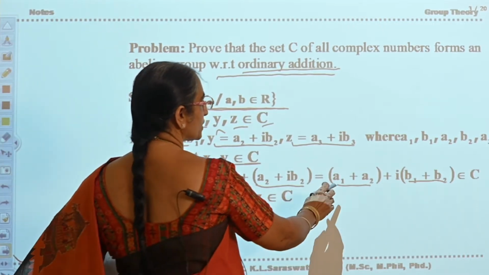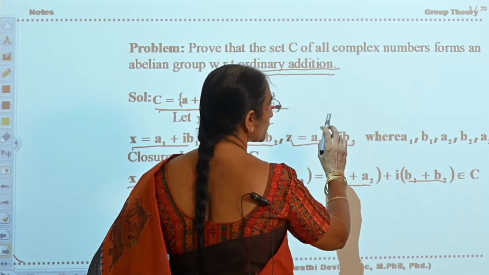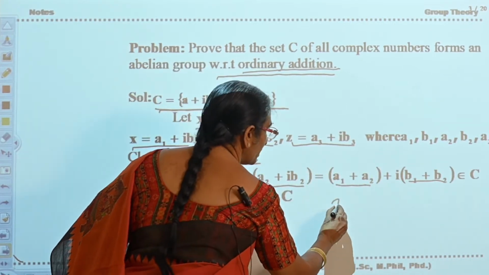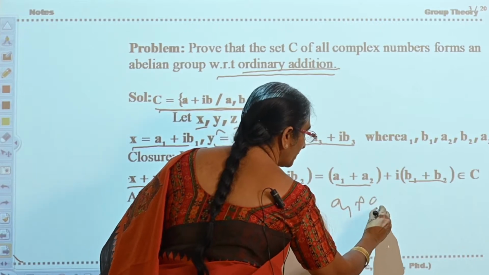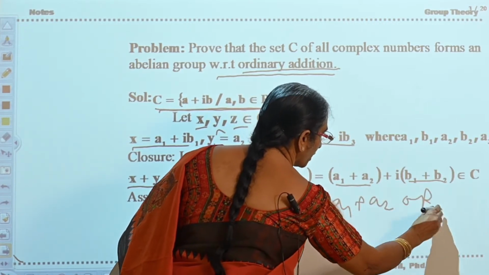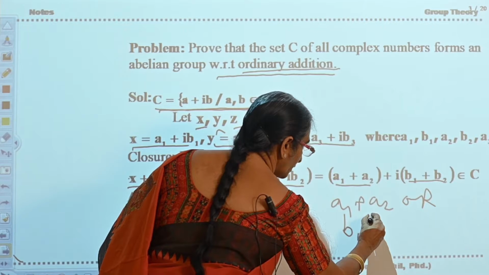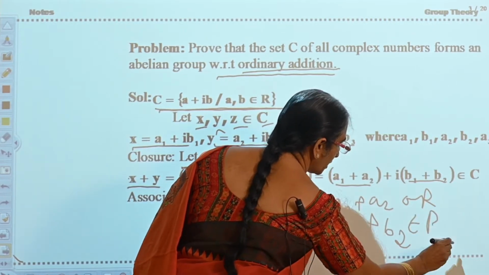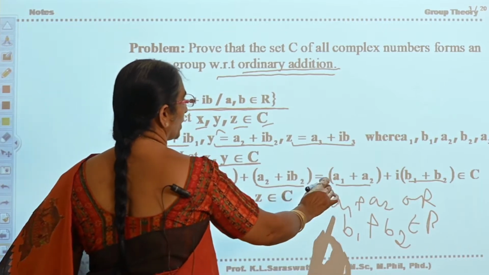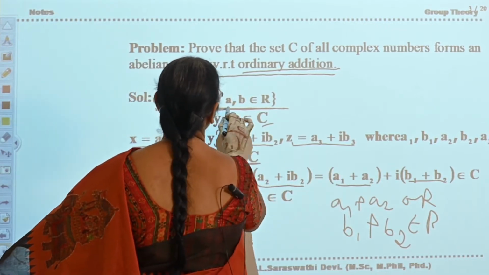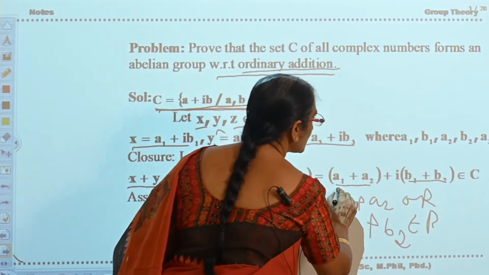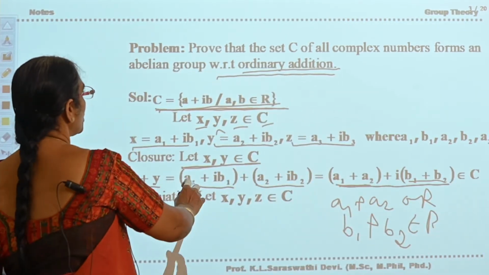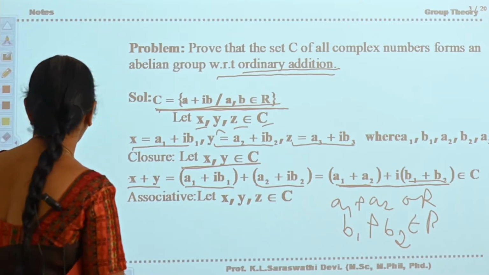Therefore, closure is satisfied: a1 plus a2 belongs to R. Similarly, b1 plus b2 belongs to R. Now, therefore, according to the definition of complex numbers, this number belongs to C. Therefore, the closure property is satisfied in C.